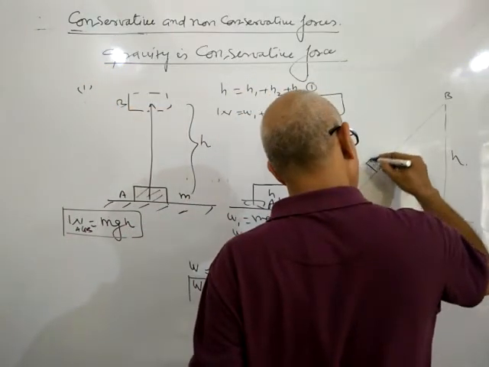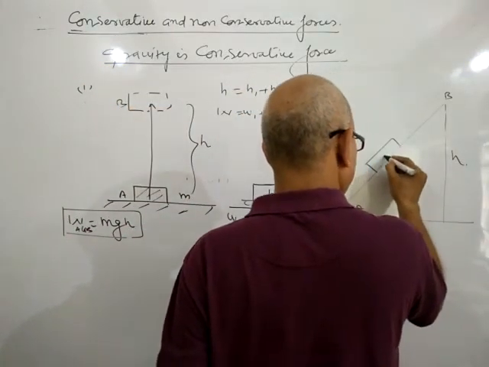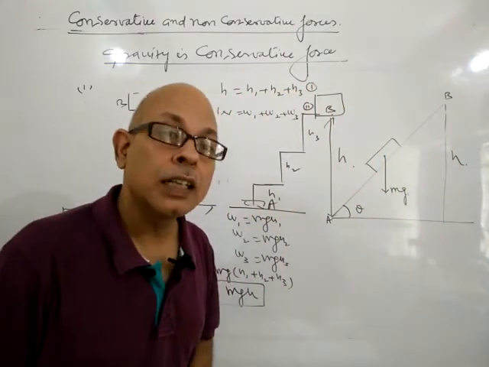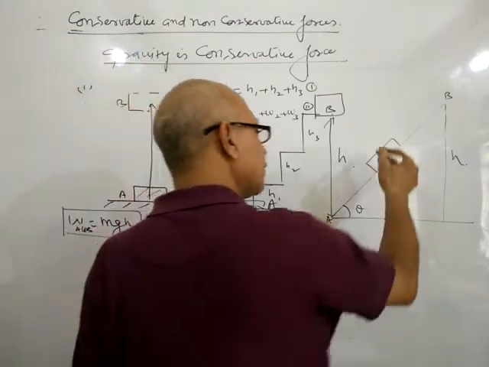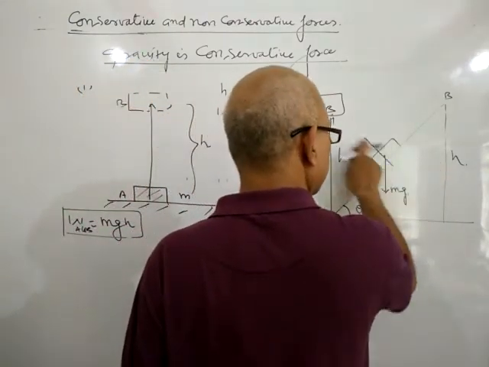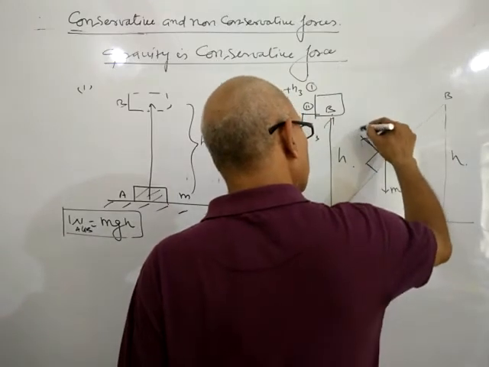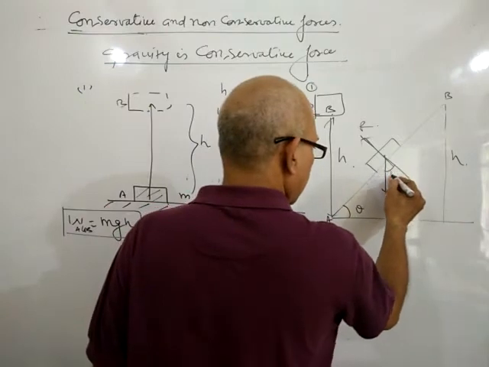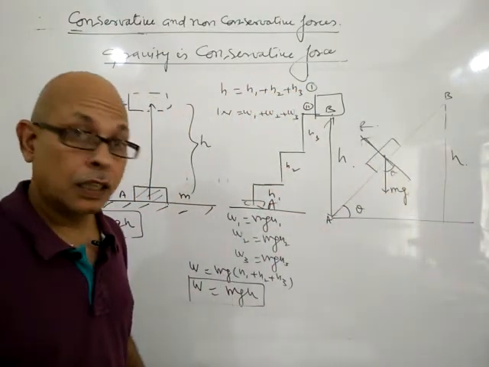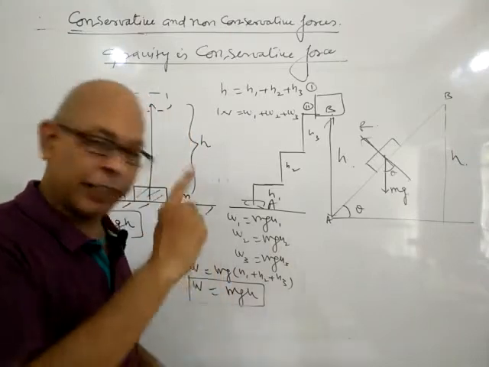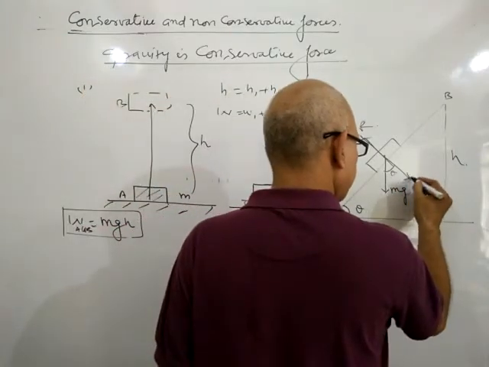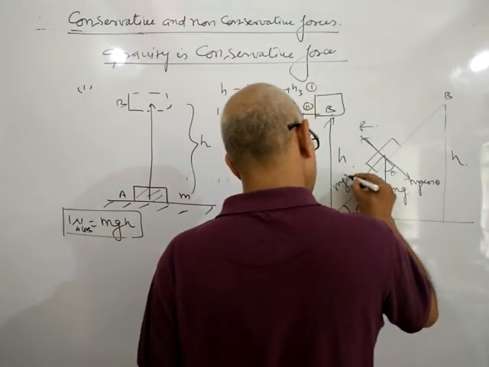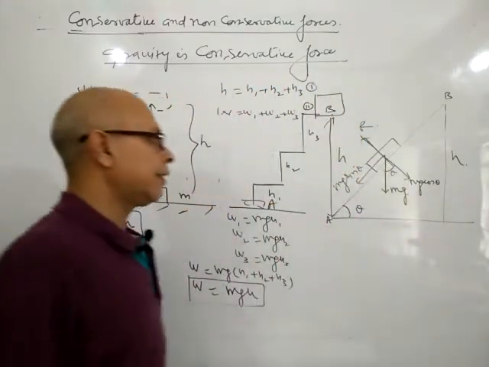Now this is the body, weight acting downwards, and the normal reaction, and this angle is also theta. Here weight resolves into two components: mg cos theta and mg sin theta.